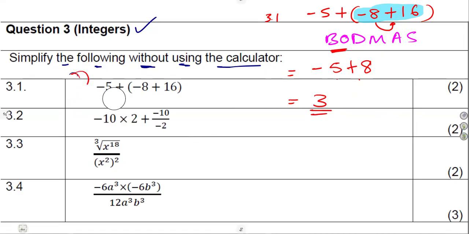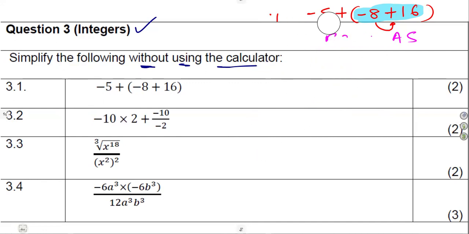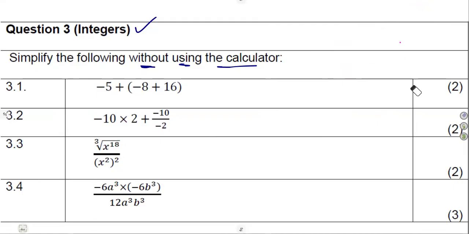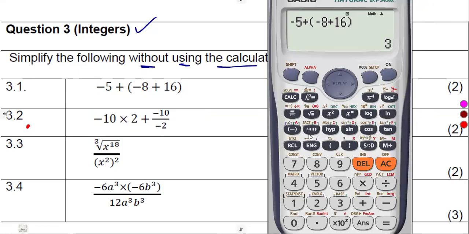So this is what I'm trying to say. You can just use your calculator to verify. Do not write a wrong answer while the calculator is there. Use the calculator to see, is this answer correct or not? 3.2, again, let us also just verify our answer before. That's minus 10 times 2.